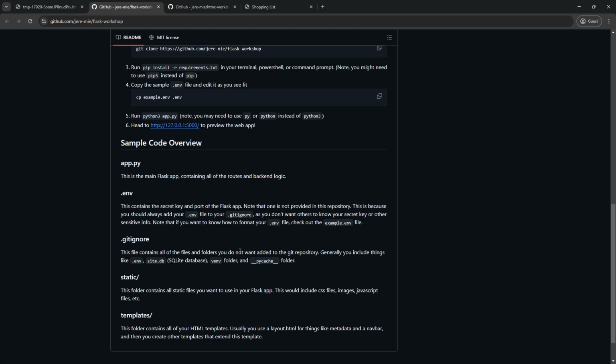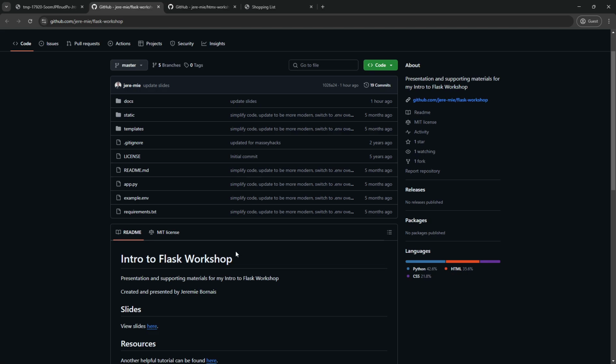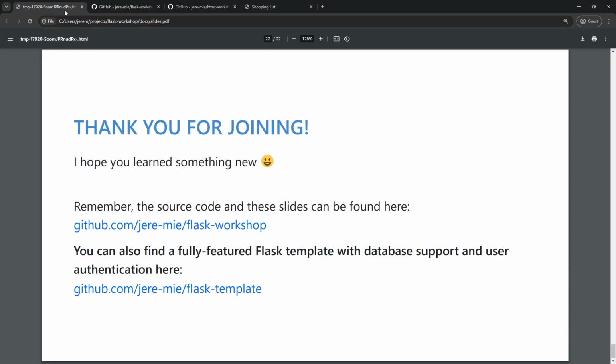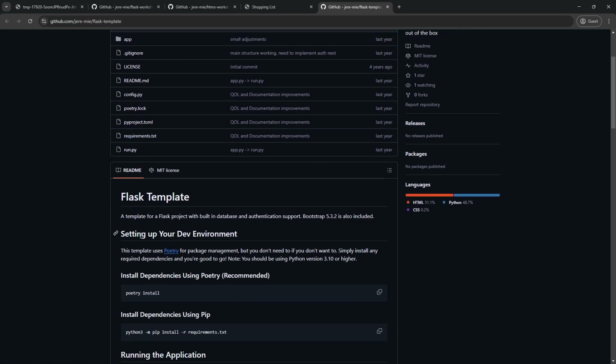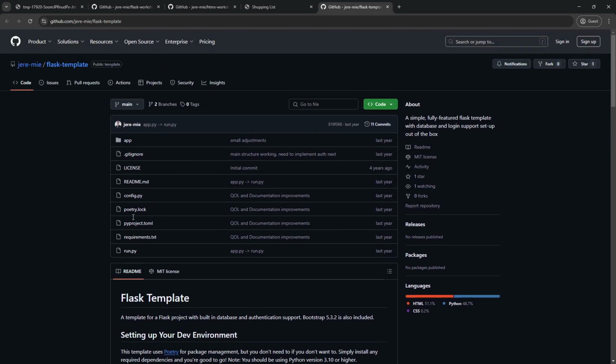We've got a git ignore in there, and we've got a lot of cool stuff. I also have a Flask template that you can check out. It's set up with poetry, so it's a little bit nicer. If you've got a bit more of a complex project, then you can check out this template to get started with.